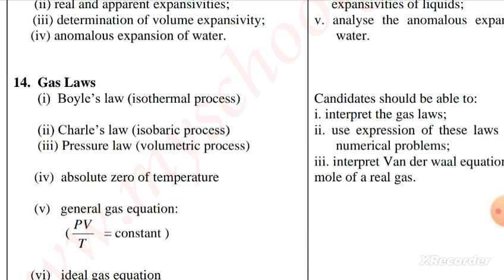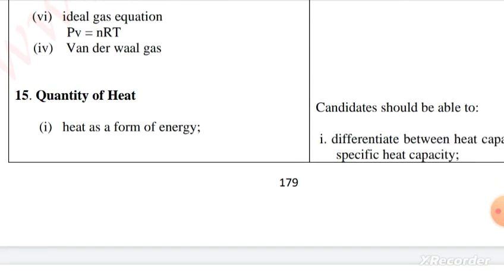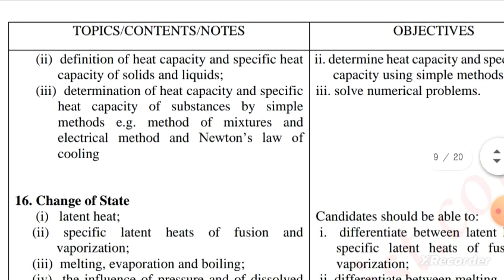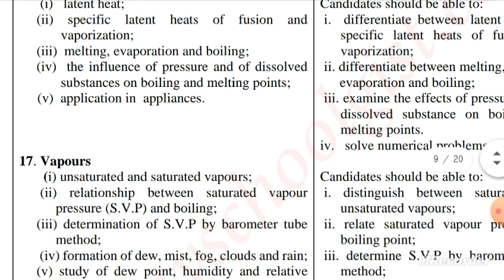So the fourth topic for physics, your area of concentration, is gas laws. Then the fifth is heat, quantity of heat. Just go to your textbook, you'll be able to find this topic. And in our channel, we have handled some of them. The 16th topic is change of states, which involves latent heat, melting, evaporation, boiling, and all the rest.